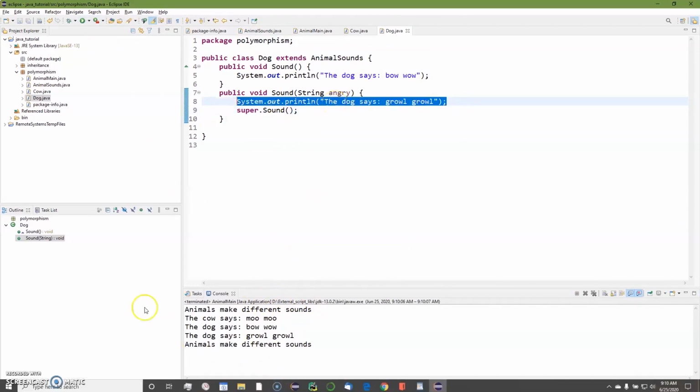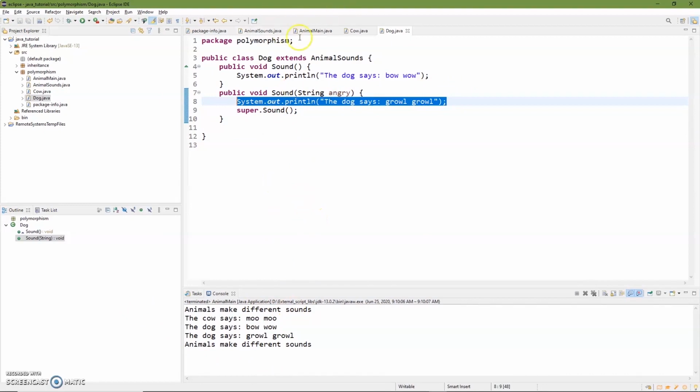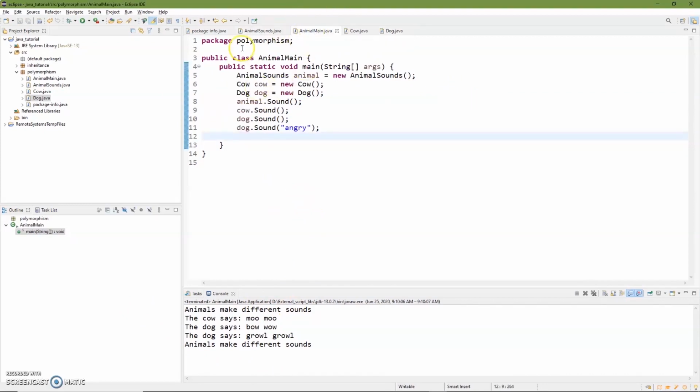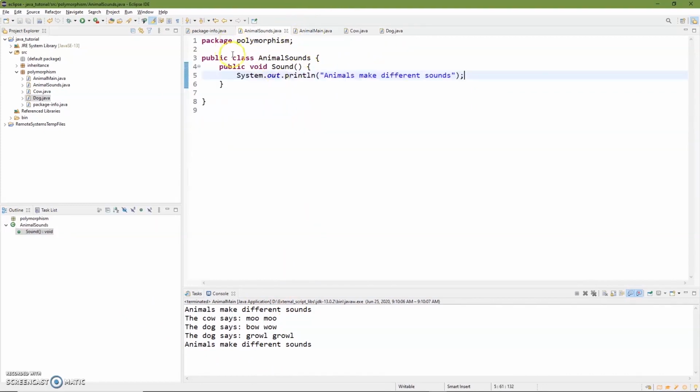And then the super, animals make different sounds. And so if we go back to our animal main, this is what it's calling right here. It's going back into sound under the animal main, and it's printing out or doing whatever it does here. At this point, we usually have it return something, so you can look up whatever the original class was using.